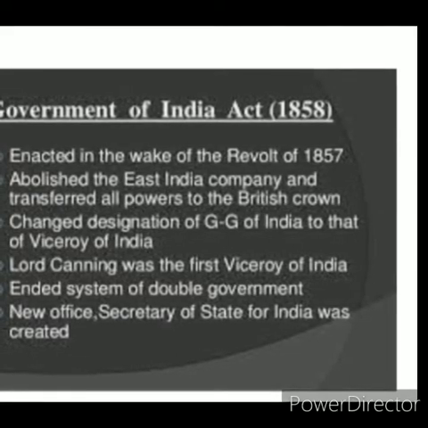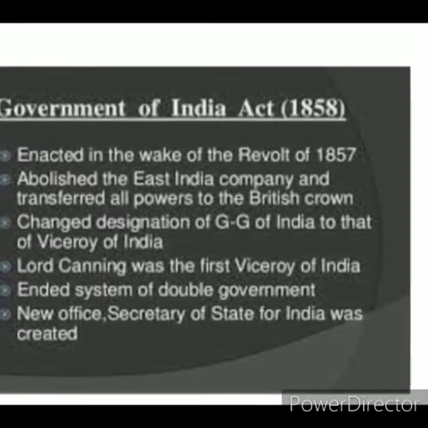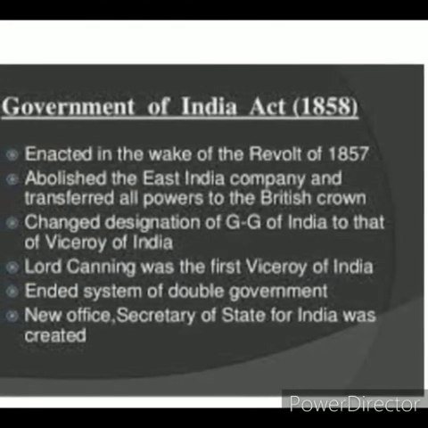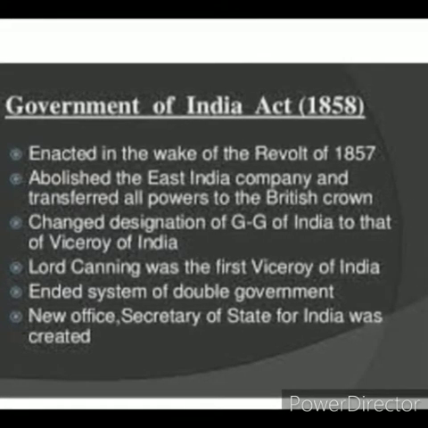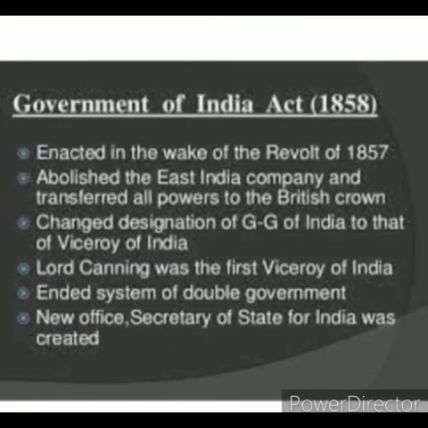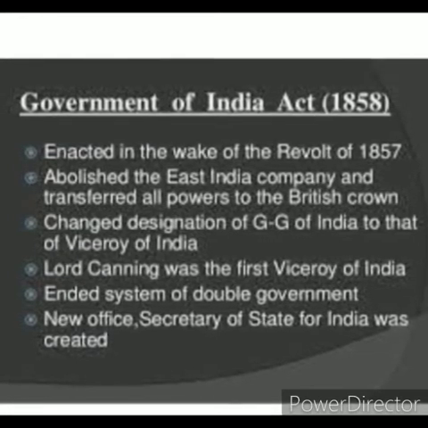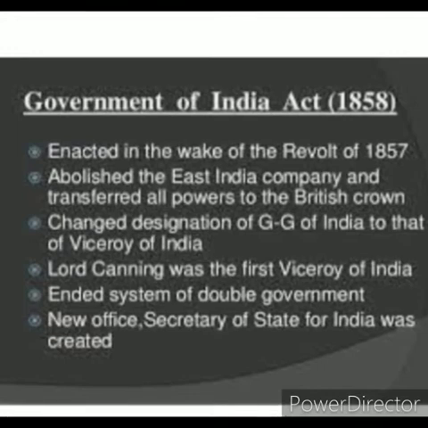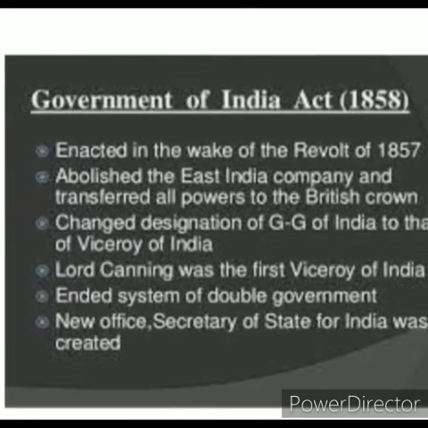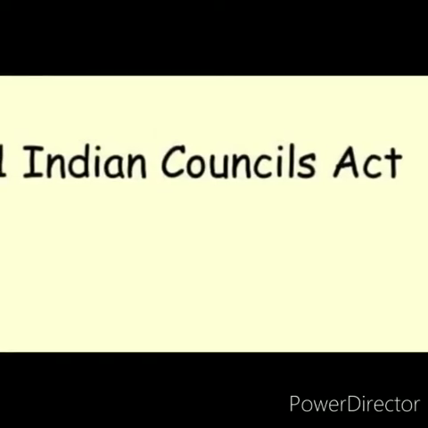Firstly, India came under the direct control of Queen Victoria and the license of the East India Company was cancelled. The post of Governor General was changed into Viceroy, and Lord Canning became the first Viceroy of India. Also, the new post of Secretary of State for India was introduced in the British government, and he was responsible for the administration of India. The Council of India was introduced to assist the Secretary in administration, and the Council had 15 members.